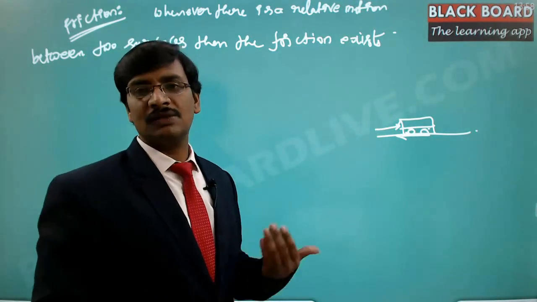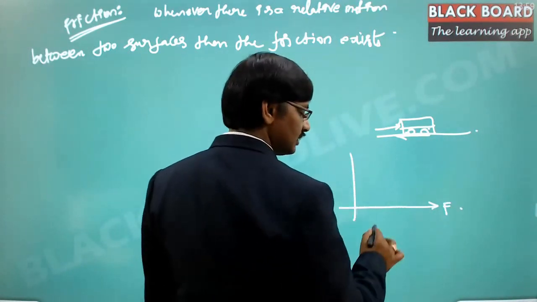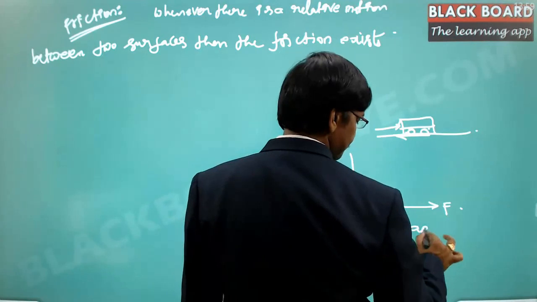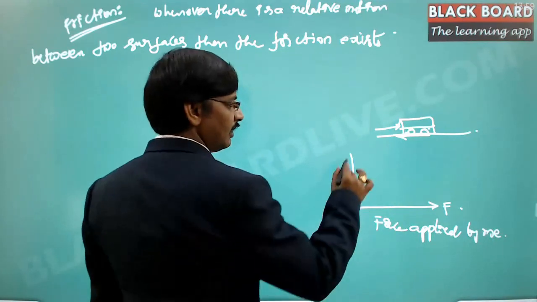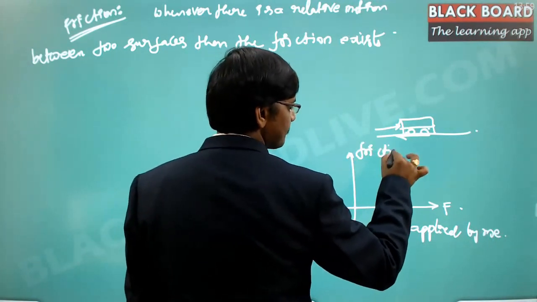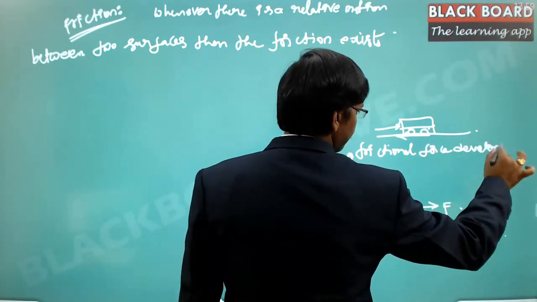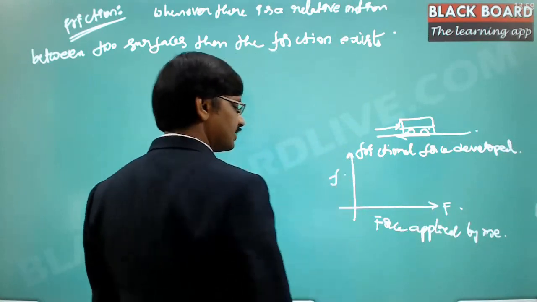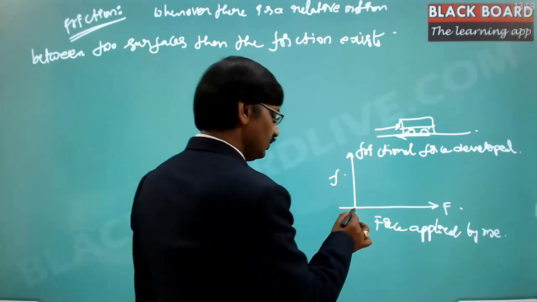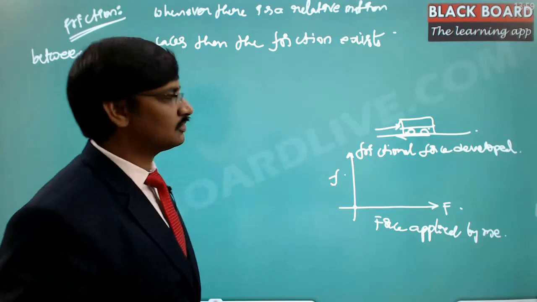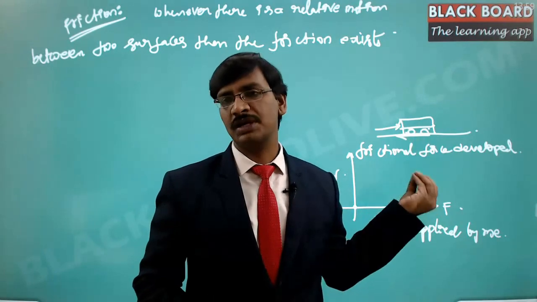As I keep on increasing the force, if I try to draw the graph, here I am increasing my force. This is the force applied by me, and this is the frictional force developed. If I take in the vertical direction the frictional force developed by the car against me, then if I apply zero force, there won't be a frictional force because I have not applied any force. Obviously there won't be any friction. Due to its weight, it will try to stay as it is.